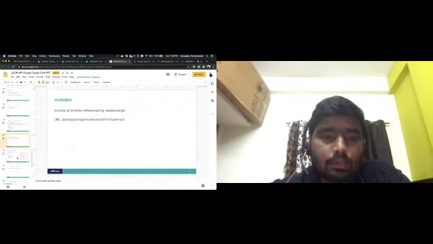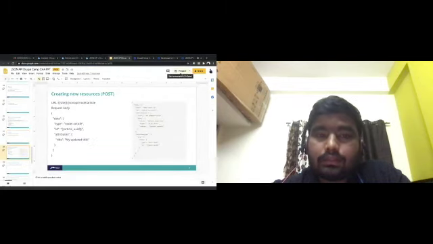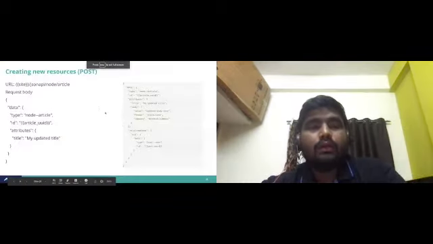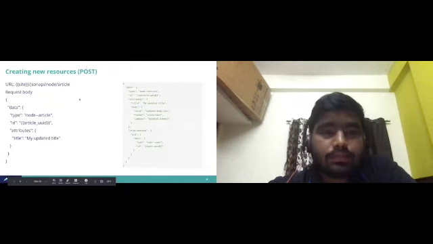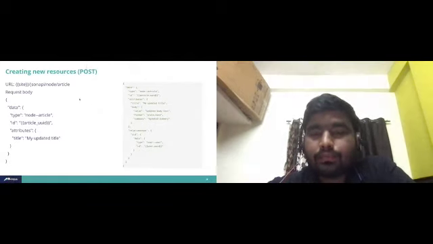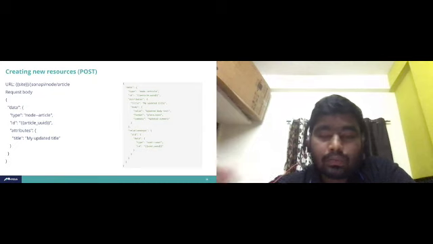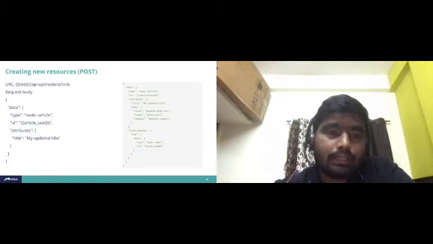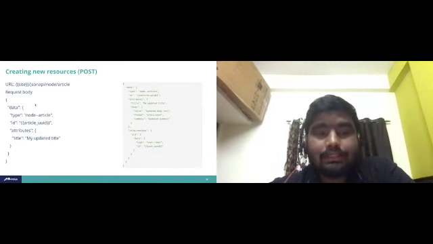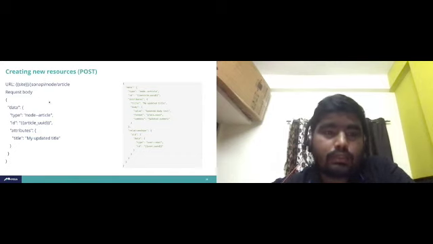Next, we will go to the creation part. For creating a new resource, for example an article, say I'm an app user, I'm logged in and creating some post. It goes to the backend and needs to be saved into the Drupal database backend. So how do we structure this request for creating a new resource?